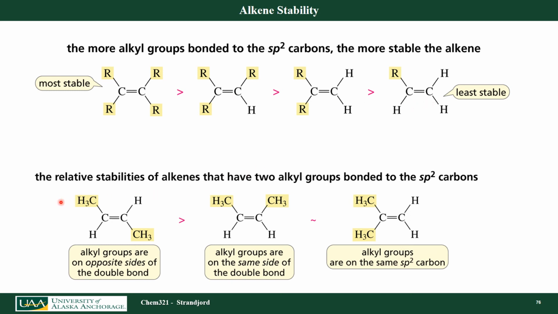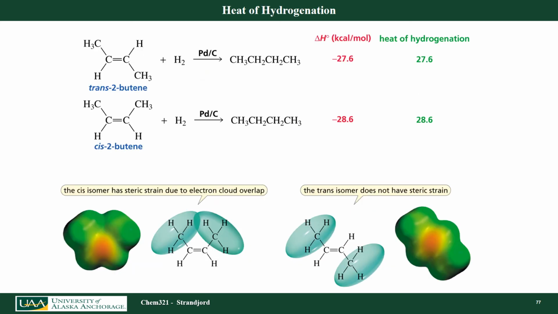I could also look at the substitution pattern and stereochemistry of alkenes. If I have my methyl groups in the trans configuration, those are actually going to be the most stable, again, because my methyl groups are far apart. If they are in the cis configuration, they're closer together, they're less stable. And finally, if I have them on the same carbon, these are going to be geminal groups now. Those are my least stable, but that's similar to this.